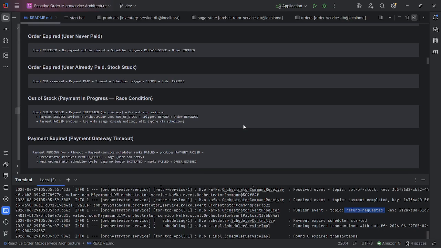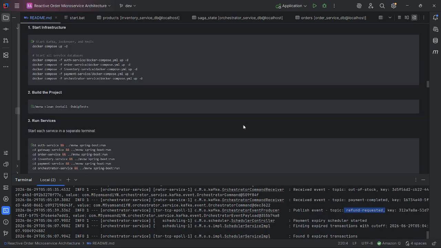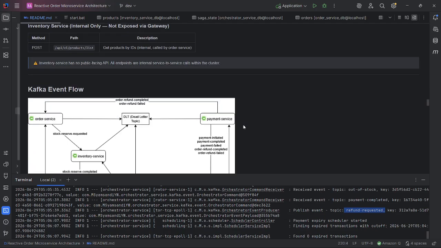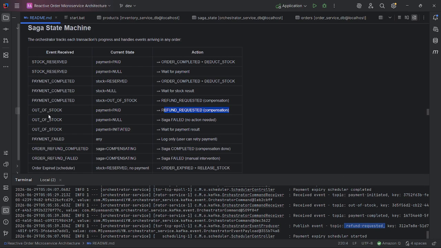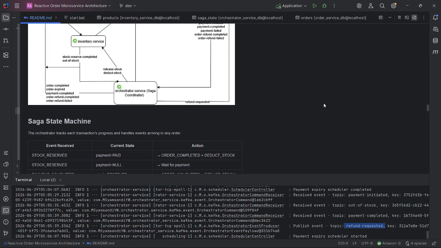If you see it in here, so it's out of stock and payment paid. So first out of stock and payment initiated, and then wait for payment result. After we complete it, out of stock, event retrieve, payment completed, stock out of stock, then refund requested, compensating. Okay,